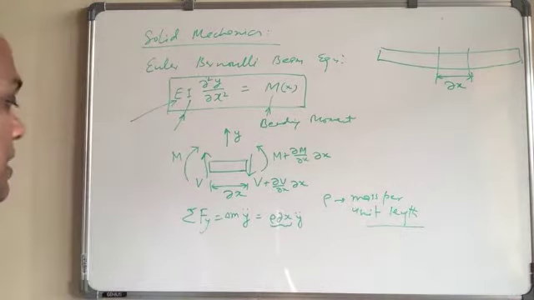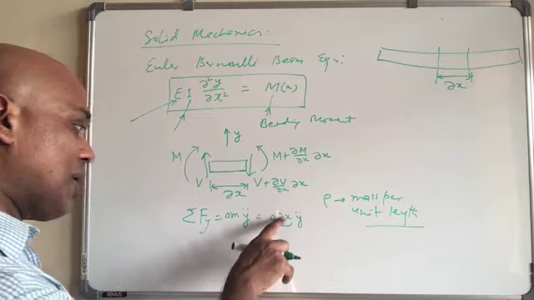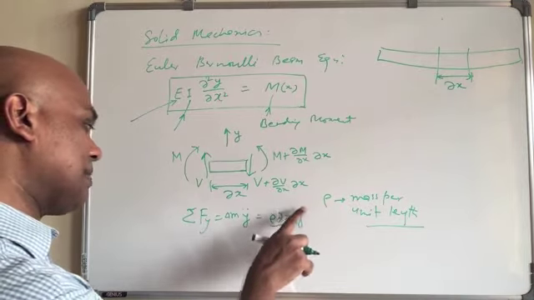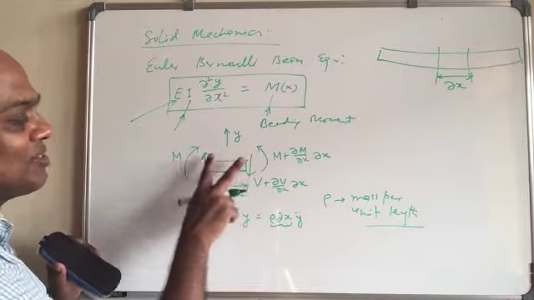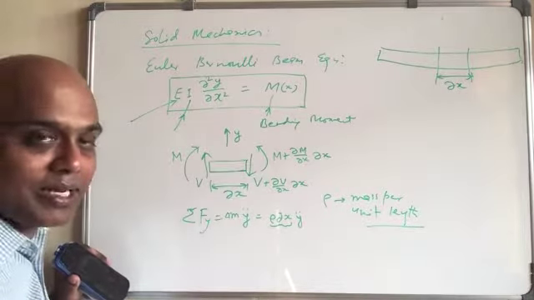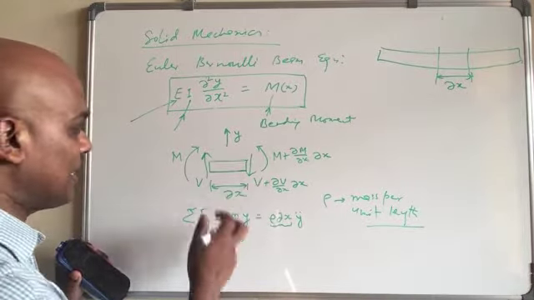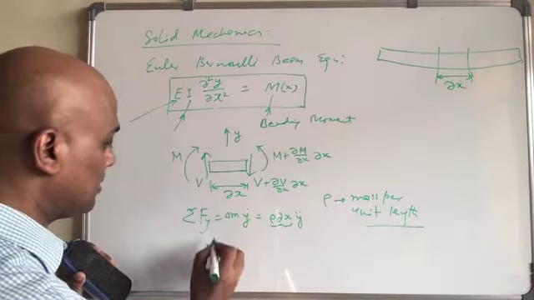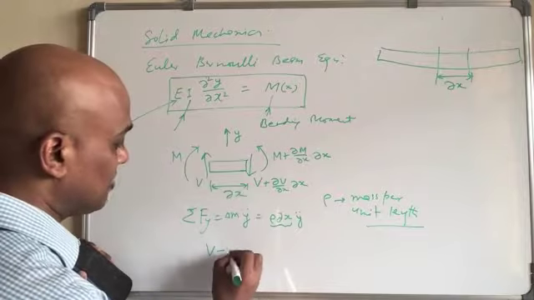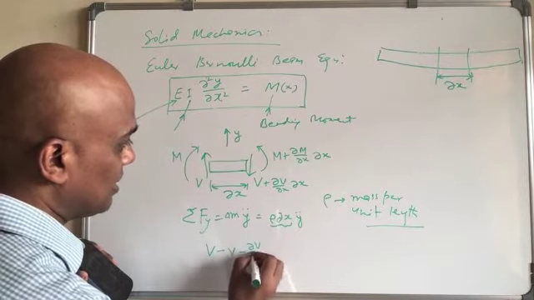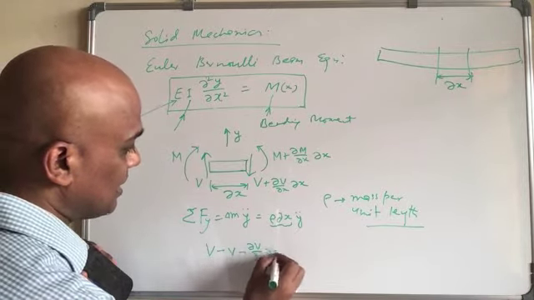So rho del x y double dot equals the total force. Total force in this case, if you see, we have only shear forces. So what do we get? We get V upward minus V plus del V over del x del x.